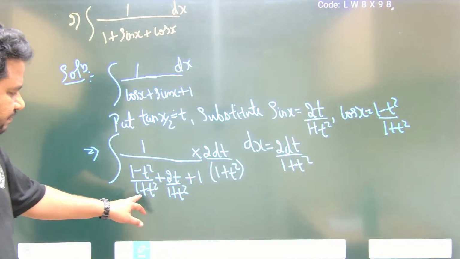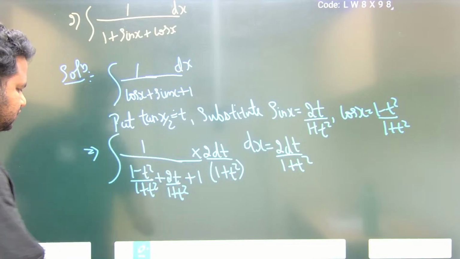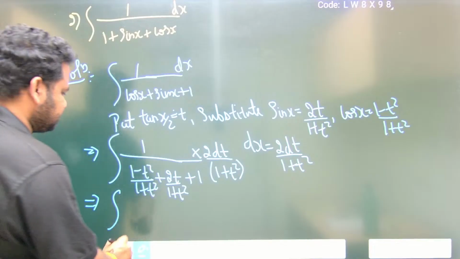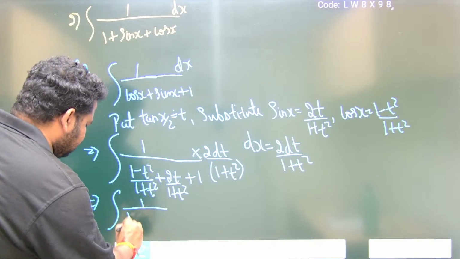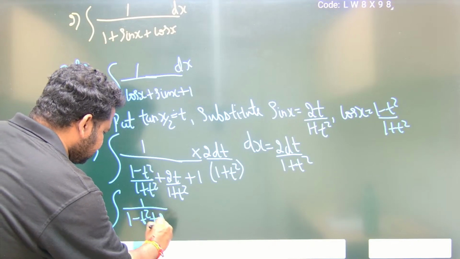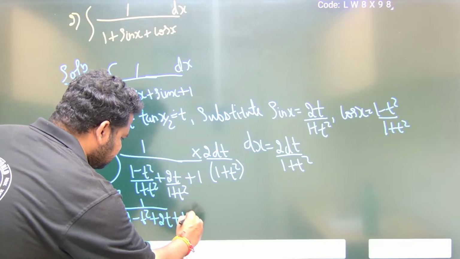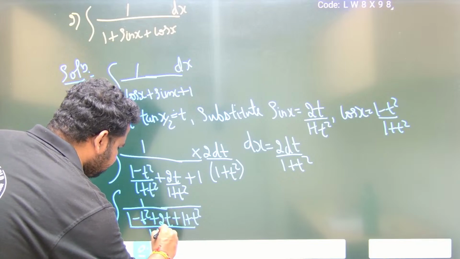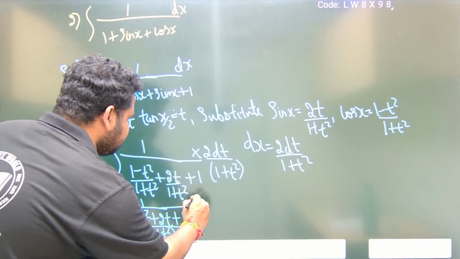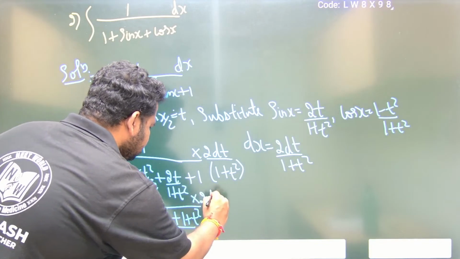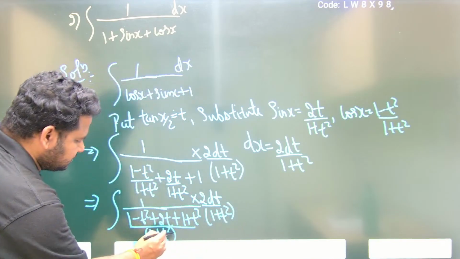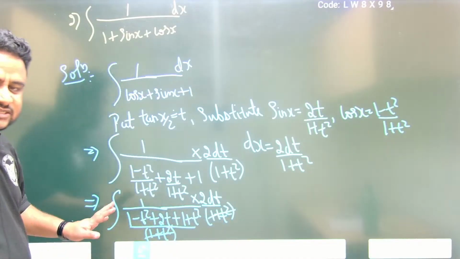Now we can take the LCM of 1 plus t square. This will become 1 by (1 minus t square plus 2t plus 1 plus t square) over 1 plus t square, into 2 dt by 1 plus t square. So 1 plus t square cancels with 1 plus t square. This is what I have.